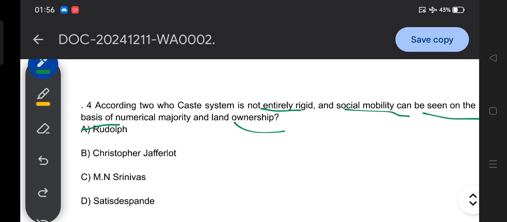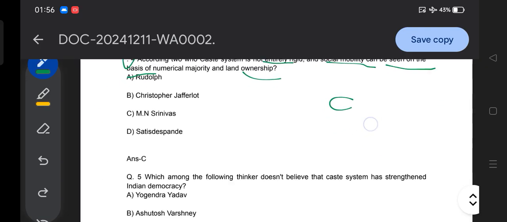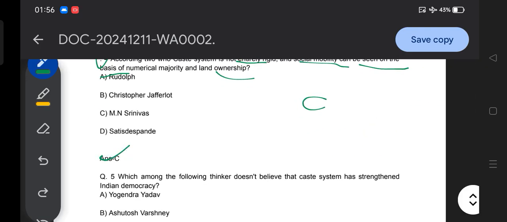Social mobility is possible in the caste system. So you need to find out to whom this statement relates. I believe you are able to provide the correct answer. The correct answer for this question is option C, Srinivas. M.N. Srinivas talks about that.